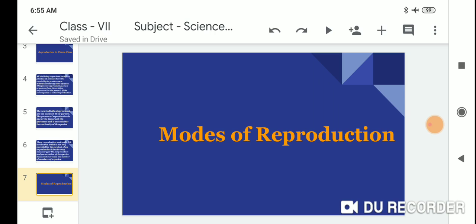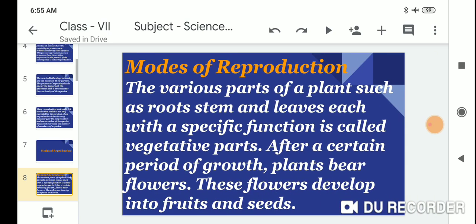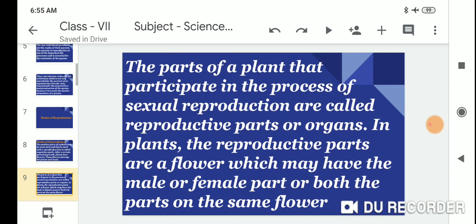Modes of reproduction. The various parts of the plant, such as the root, stem and leaves, each with a specific function, are called vegetative parts. After a certain period of growth, plants bear flowers. These flowers develop into fruits and seeds. The parts of the plant that participate in sexual reproduction are called reproductive parts or organs. In plants, the reproductive part is the flower, which may have male or female parts, or both parts on the same flower.